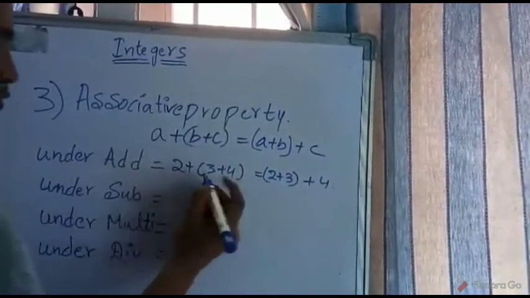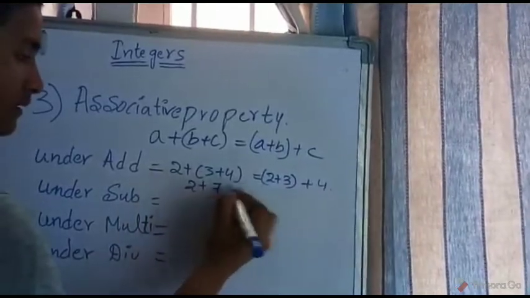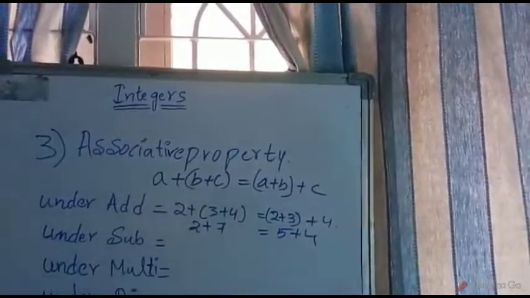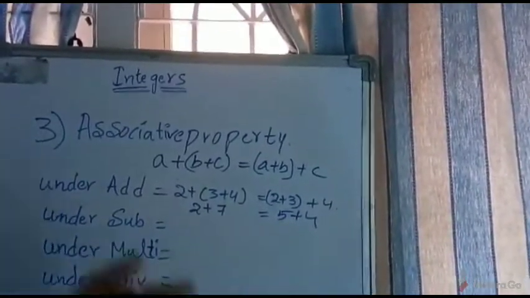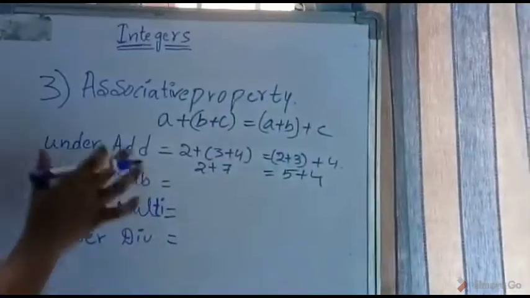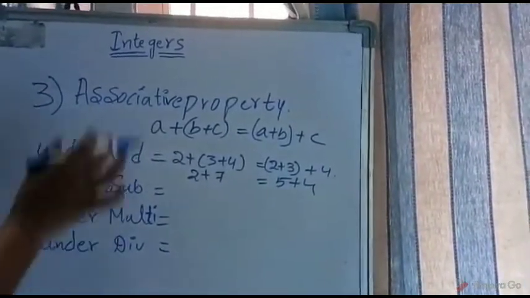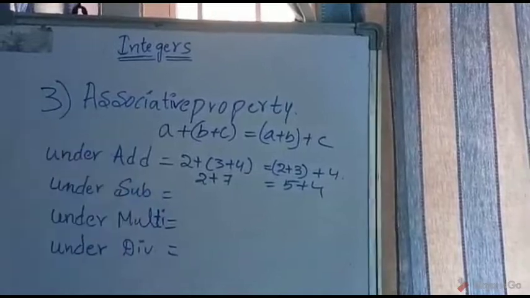So 2 plus 7 equals 5 plus 4. The sum obtained on both sides is 9. So the results are equal, as it is applicable under addition. Now let's check whether it is applicable under subtraction.